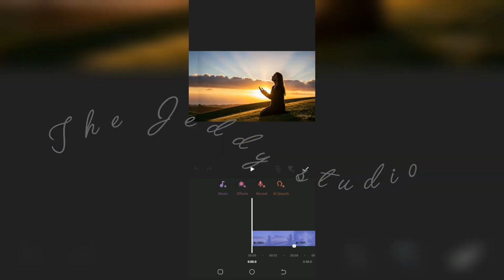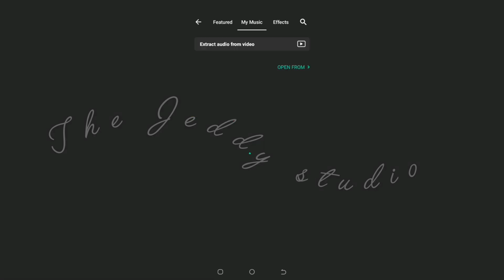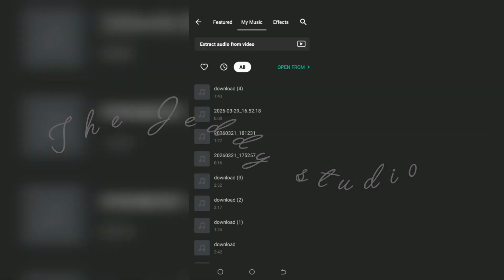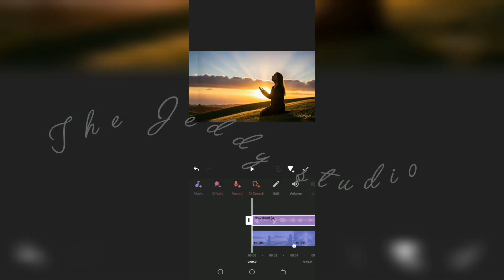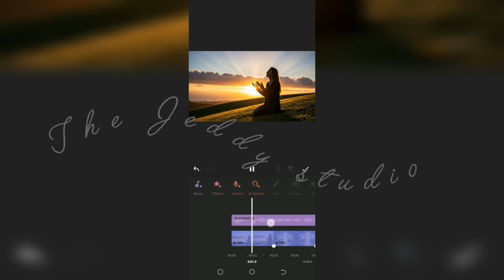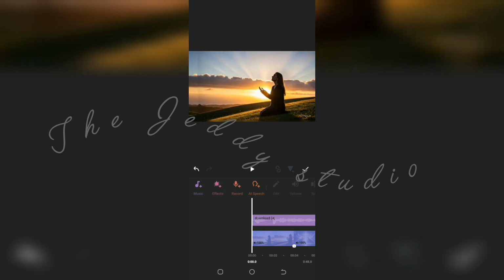I'll click on audio, click on music, and click on my music, and you can see it was the last audio that we downloaded. I will click on the pink plus icon to add it, and now this is my video. So after here you can add everything that you want your video to have.